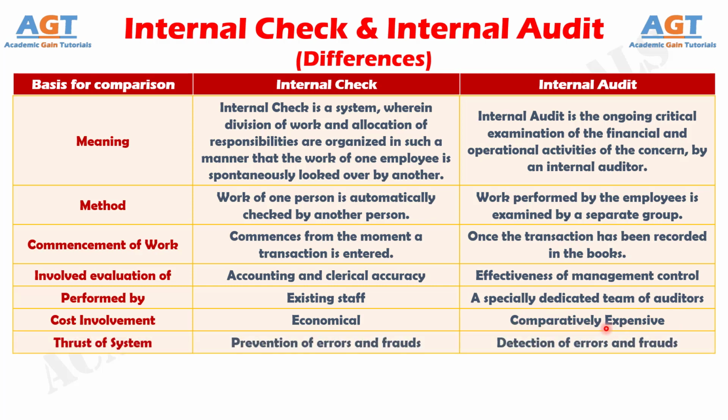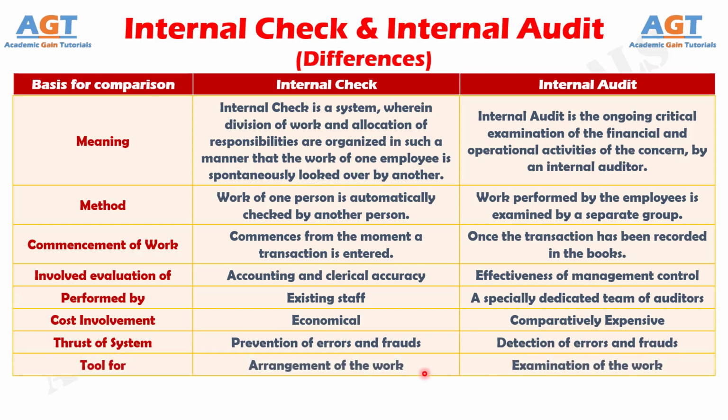Number 7. While internal check prevents the occurrence of errors and frauds, internal audit detects errors and frauds. Number 8. The internal check is well known for arrangement or designing of work, by the allocation of responsibilities and tasks. As opposed, an internal audit involves an examination of work.